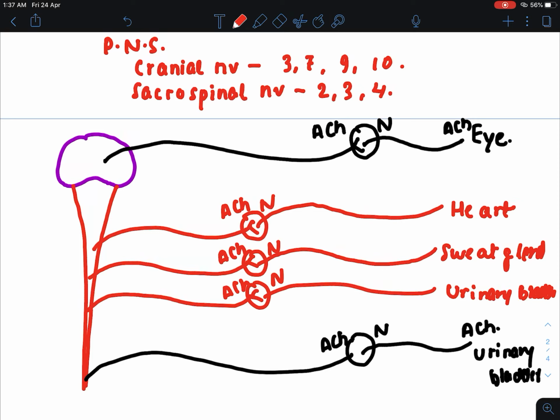The postganglionic fiber is secreting noradrenaline, the main neurotransmitter secreted by the postganglionic fiber of the sympathetic nervous system. But there is an exception.